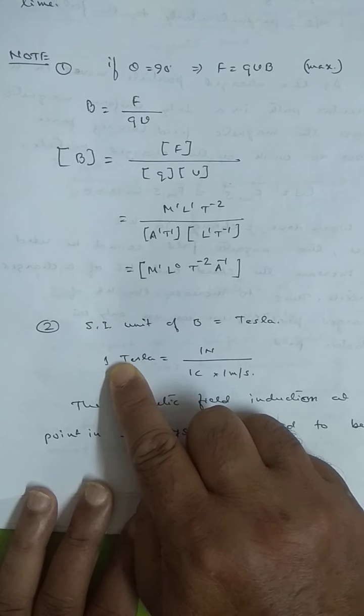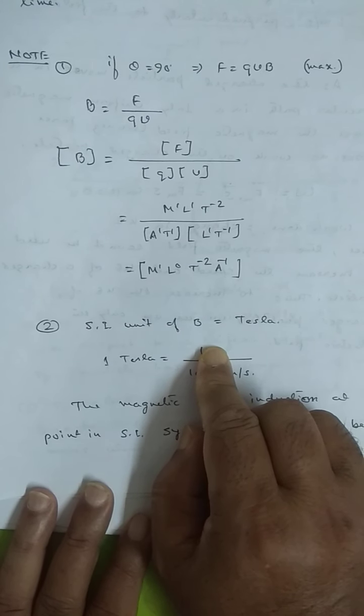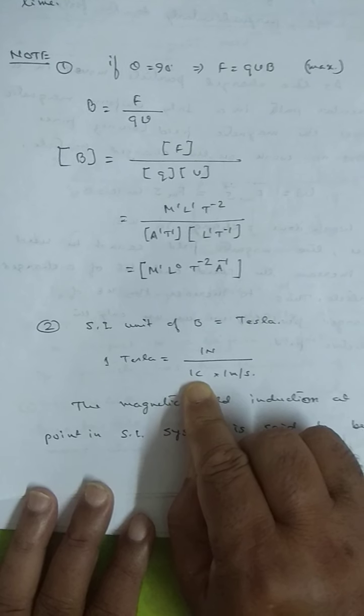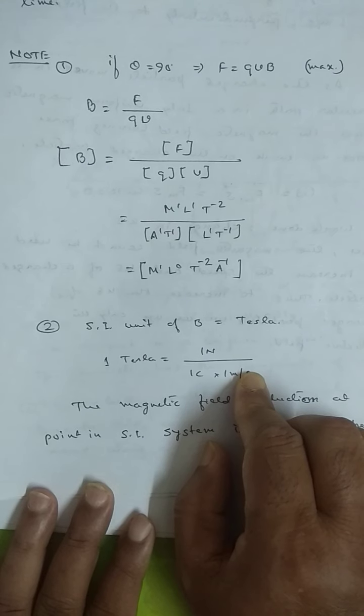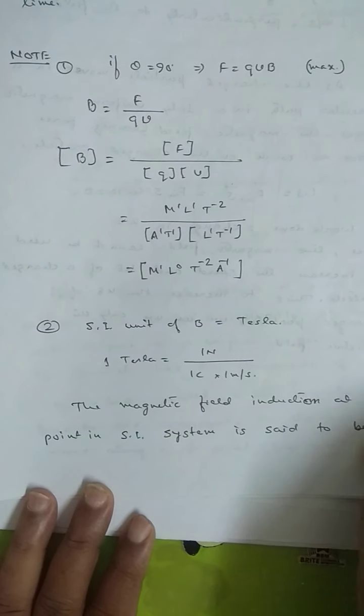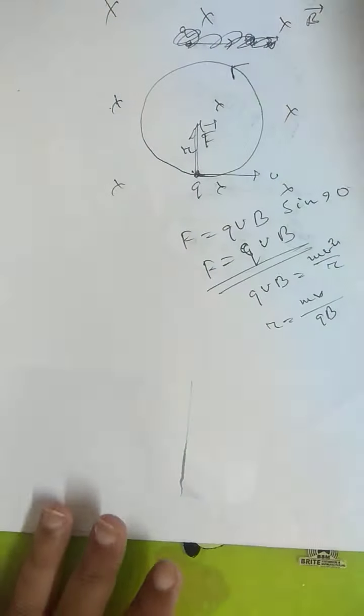Magnetic field induction at a point is said to be 1 Tesla if the magnetic field exerts a force of 1 Newton on a charged particle having charge 1 coulomb, moving with velocity 1 meter per second perpendicular to it. Perpendicular to it means perpendicular to the magnetic field. Okay?